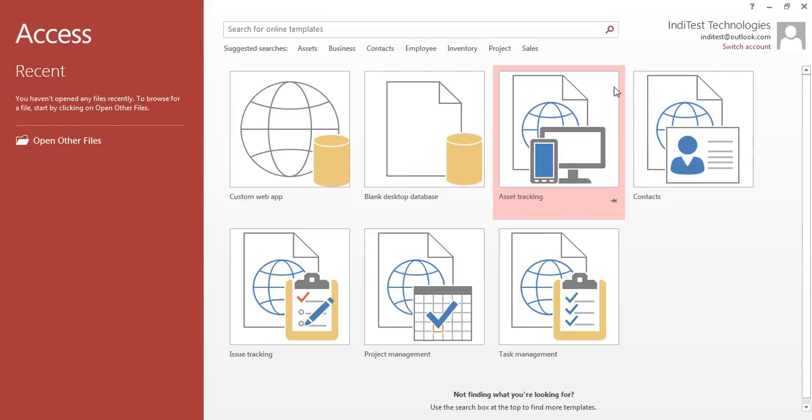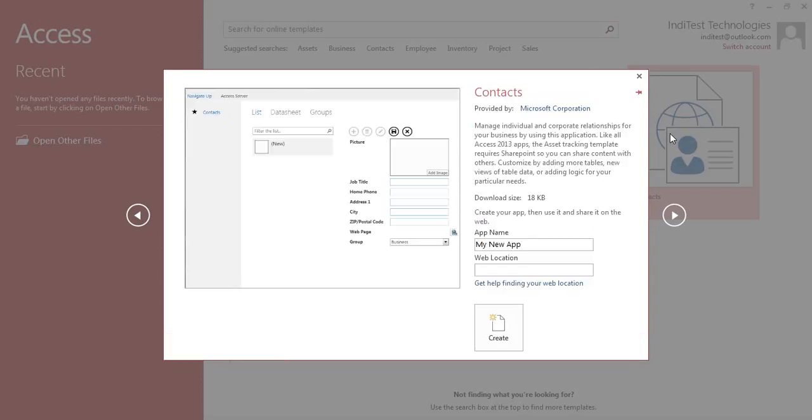And pretty much on the same lines, we can also manage our contacts. And this is again a template which we need to download. But the basic understanding of the whole process is that, like we discussed in the previous session, since Access is basically a database and a database houses the data, any form of text or numbers that you put into Access, be it contacts, be it an item's ID or its type, can be manipulated in Access.